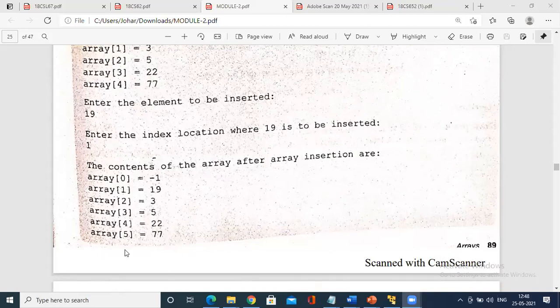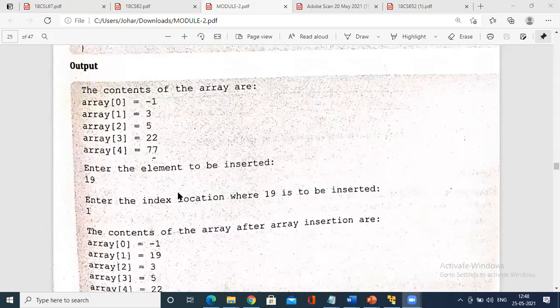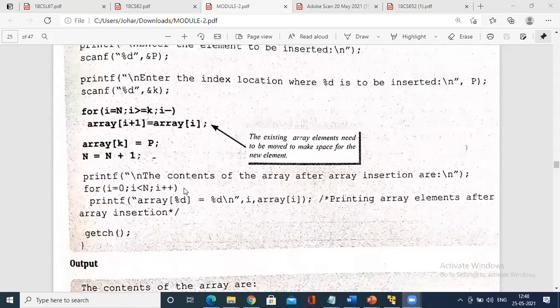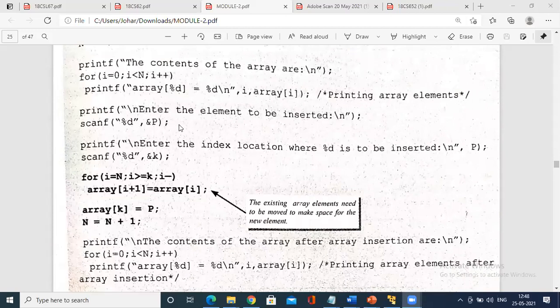So first, how do you create this new element? So when it has to be inserted, how do you see this? See here. First, initialize I equals to n, I greater than or equals to k, I minus minus. That is, it was initialized I equals to k, which is nothing but the number of location where exactly it has to be inserted, at the first position, I greater than or equals to 1.